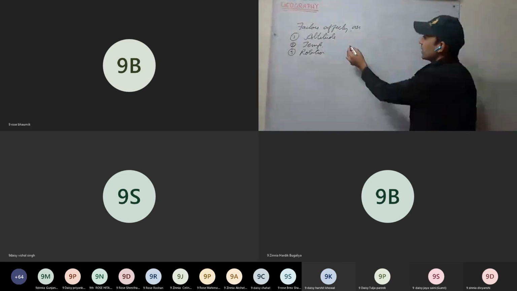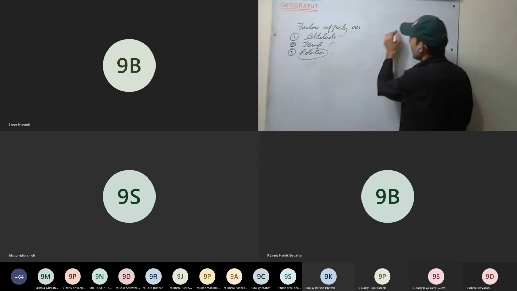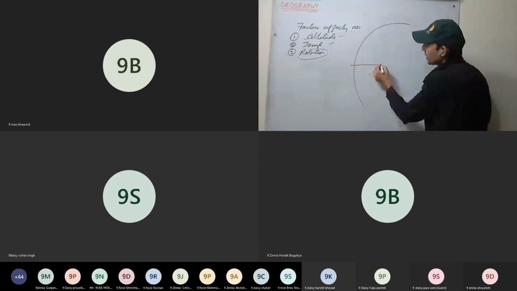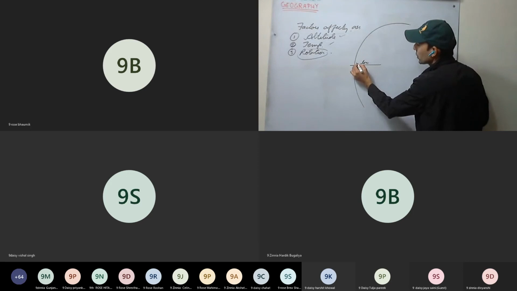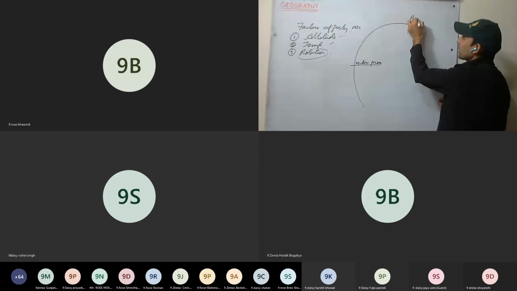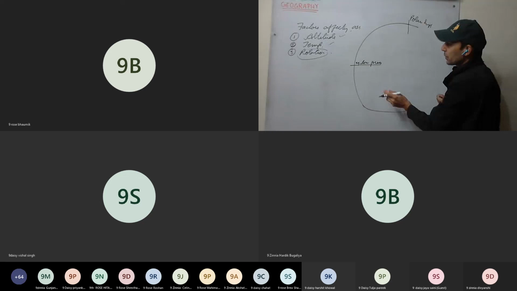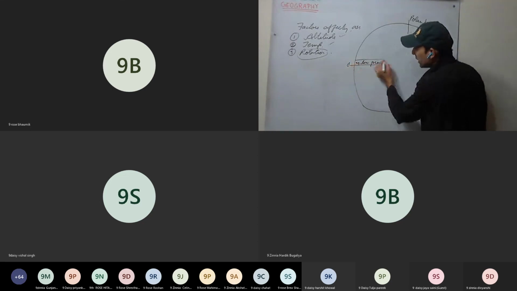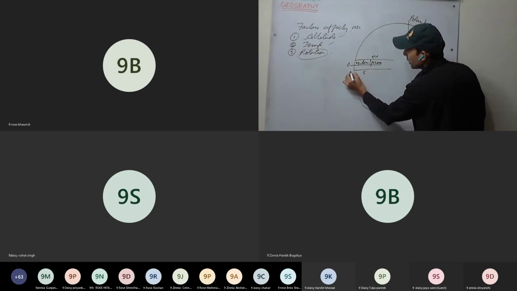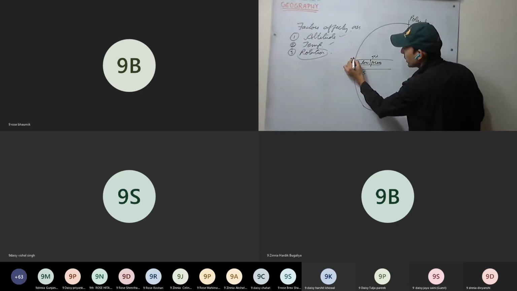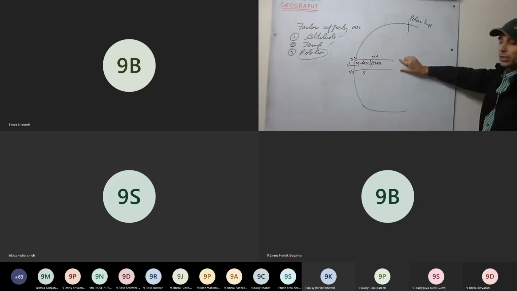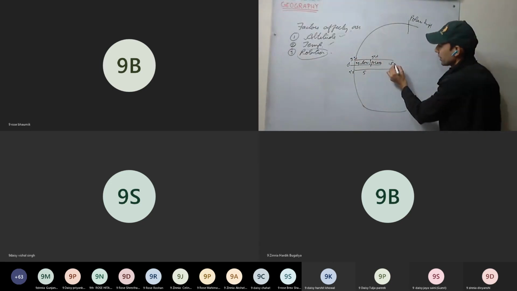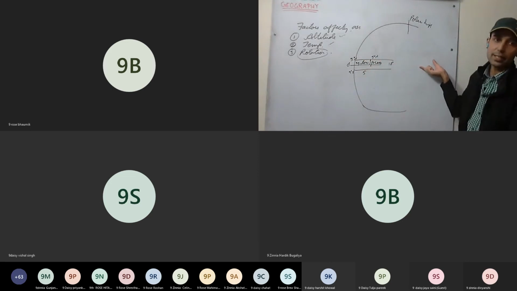Okay. Till now, if we consider altitude and temperature only, if we avoid rotation, we have only two pressure belts. That is, on the equator we have the equatorial low pressure belt, and here we have polar high, that is high pressure belt. What does belt mean? It is 0 degree, surrounding it 5 degrees we take, 5 degrees north, 5 degrees south. So this equatorial low pressure belt is of about 10 degrees.